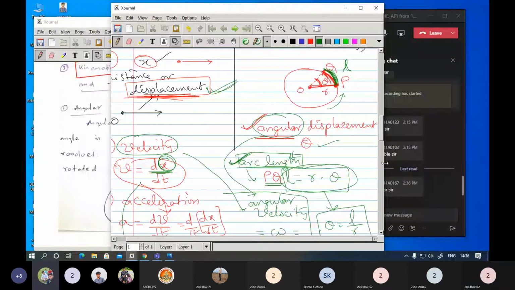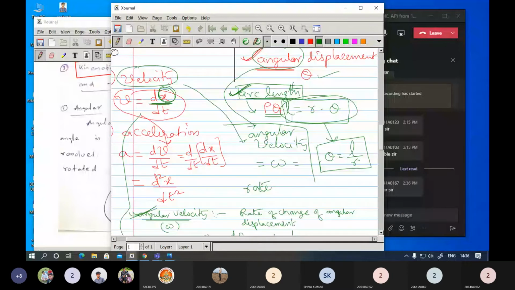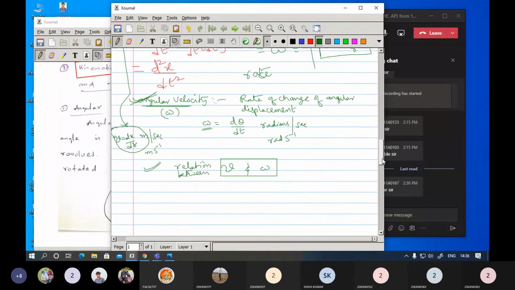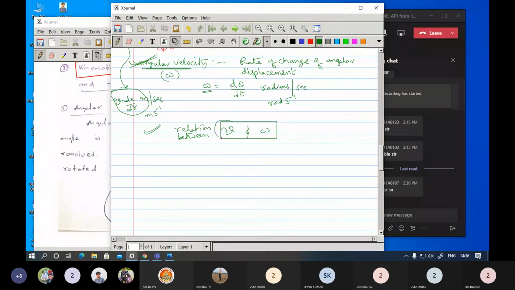Okay. So now let us give the concept. Where we had stopped, we need to get the relation between v and omega. So what actually is v? V is the linear velocity. If we are considering a single particle, we get the velocity as v. Now if we are considering a rigid body, and in that we are considering a particle, during rotation we are going to get the angular velocity. Now we are going to give the relation between the linear velocity v and the angular velocity omega. So how can you get that particular relation?